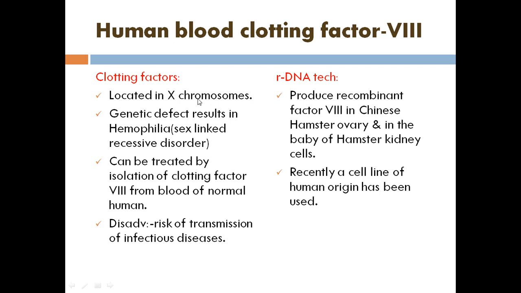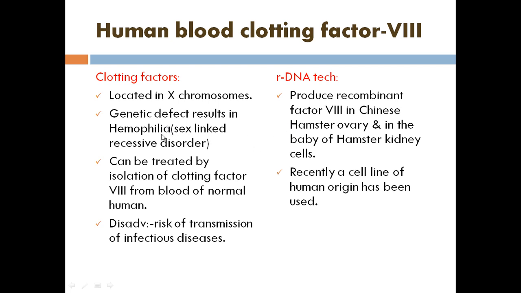But a female has two X chromosomes. If one X is affected, the remaining X chromosome will be dominant. In biology, there is a subject called genetics. It deals with dominant as well as recessive nature. Dominant means an expressed character. Recessive we call suppressed characters. So in a female, if one X chromosome is affected, the other one will be dominant. So the female is not considered hemophilic, she is called a carrier. In rare cases, if both X chromosomes are affected, the female will be considered a hemophilic patient.